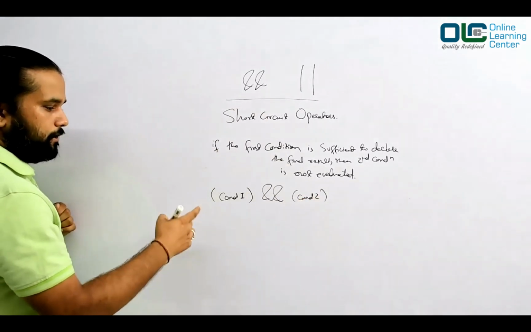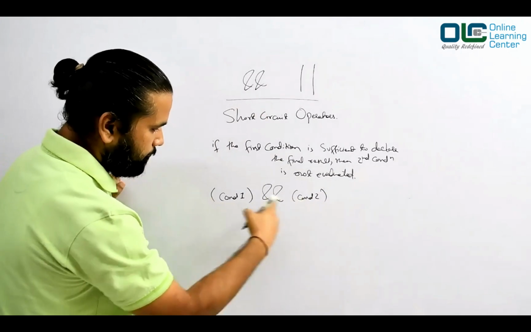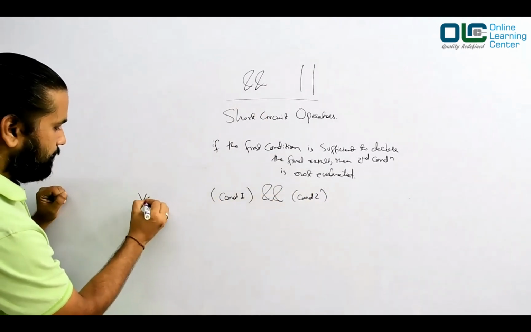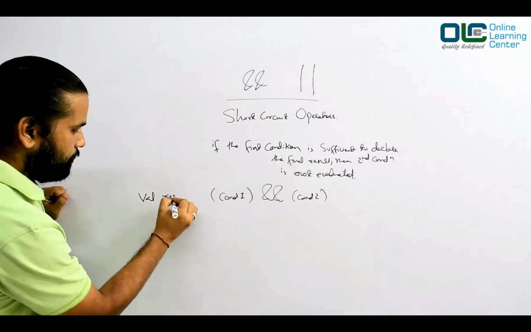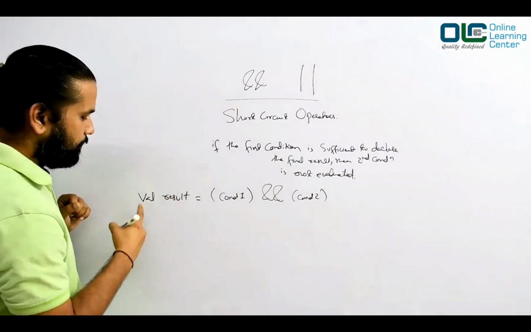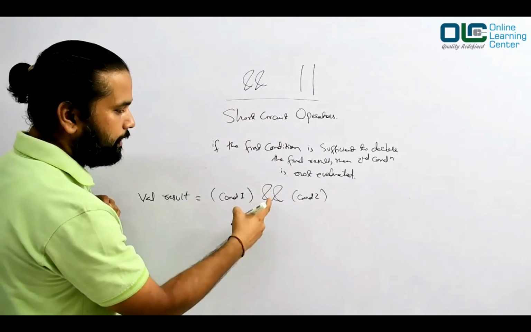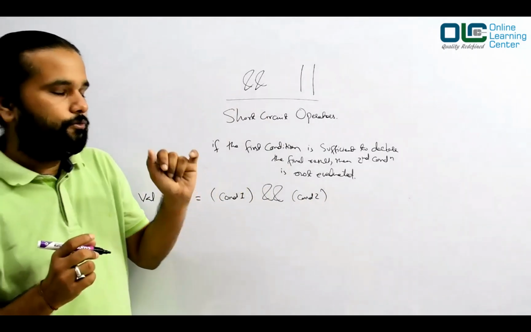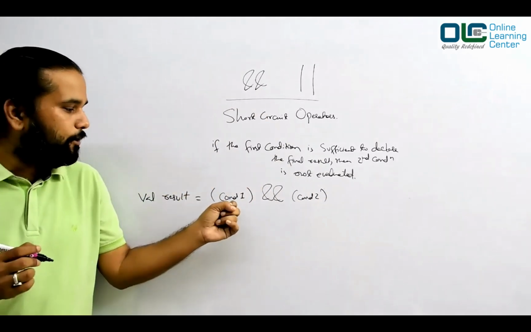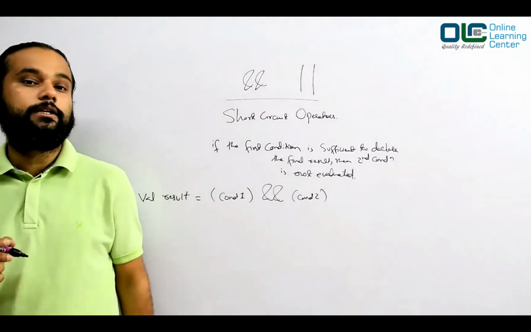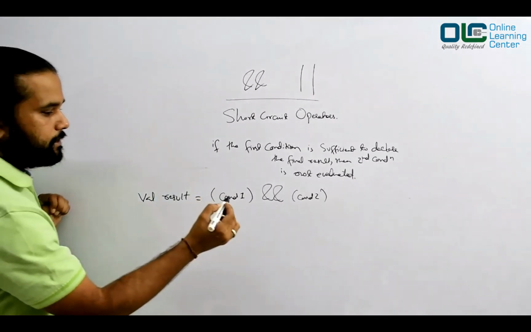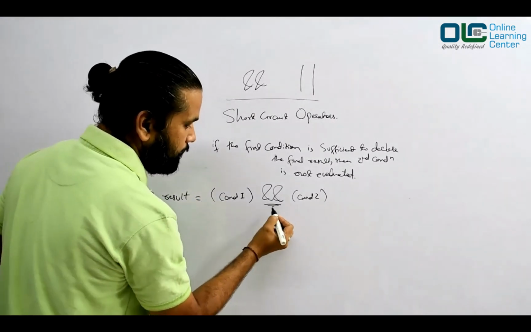Now if I look into this particular expression, I may say, well, result is equal to condition 1 and condition 2. So technically, you will feel, okay, now I have to evaluate this condition as well as this condition so that I can get the result, right? But then what is this? This is AND.